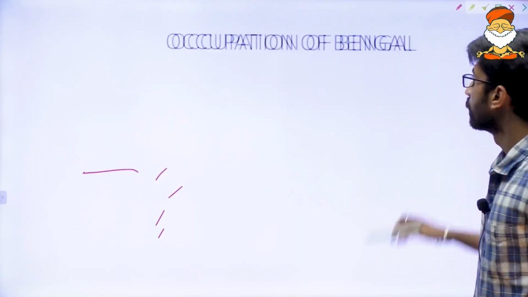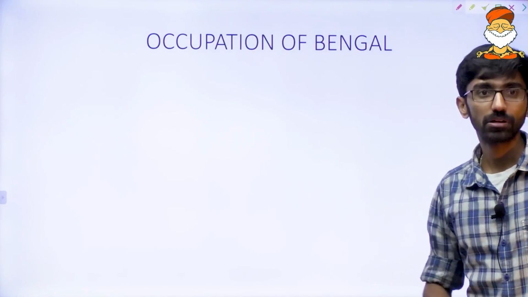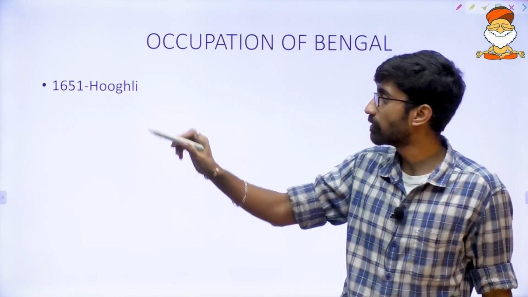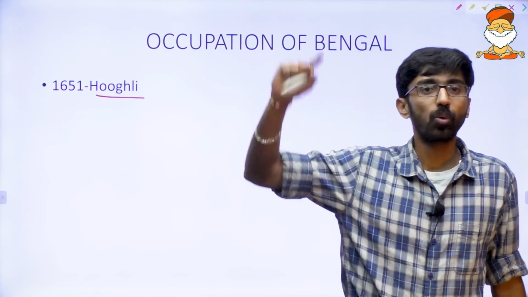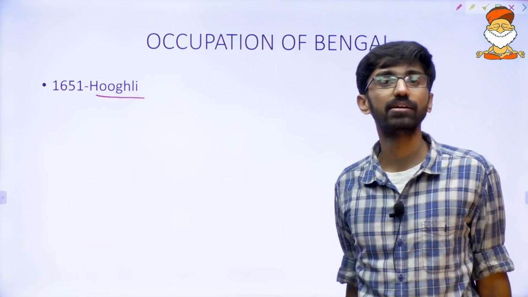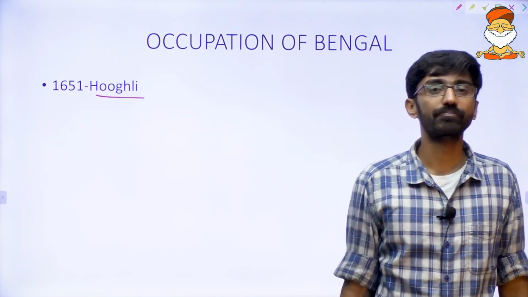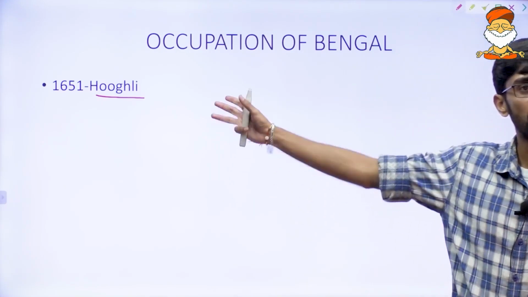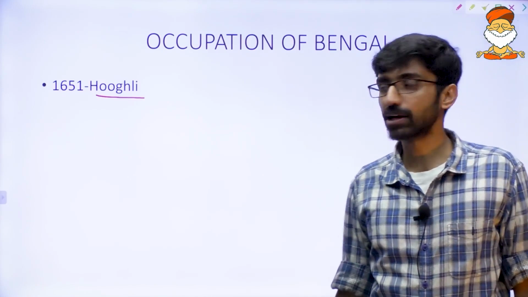Now the occupation of Bengal we can talk about. In 1651, the Britishers first entered Bengal. The first factory in Bengal was Hooghly. Who was the Subedar who gave the permission to establish their first factory? Which Subedar? Shuja, Sultan Shuja. He is the person who gave permission to establish a particular factory.